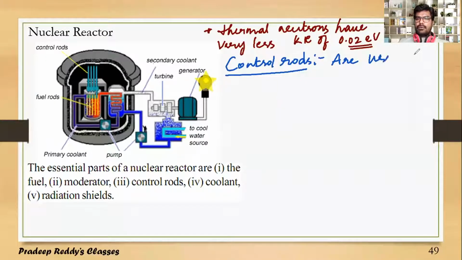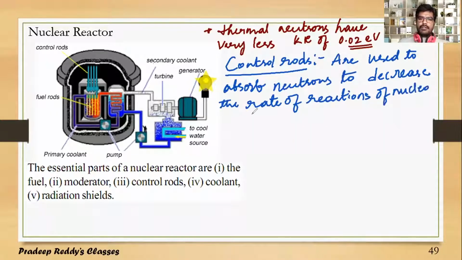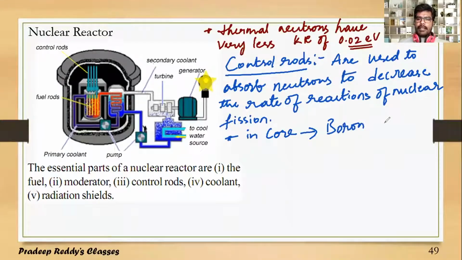Control rods are used to absorb neutrons to decrease the rate of reaction of nuclear fission. And usually these control rods, introduced in the core, are made of boron and cadmium.